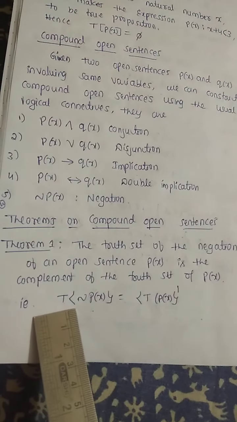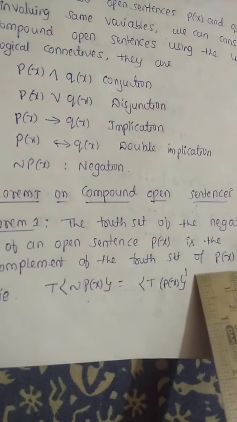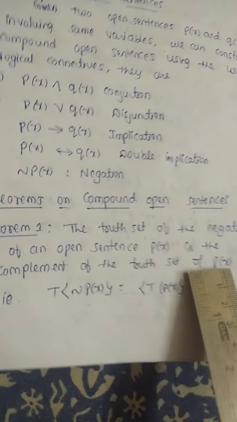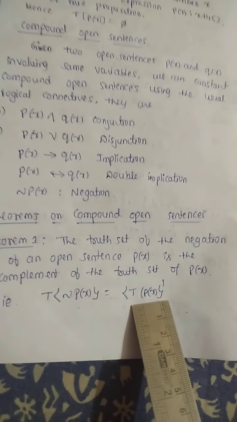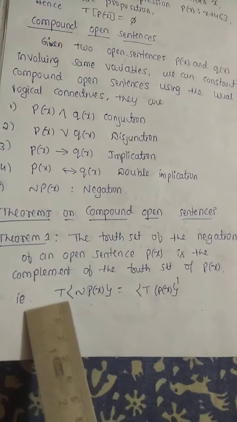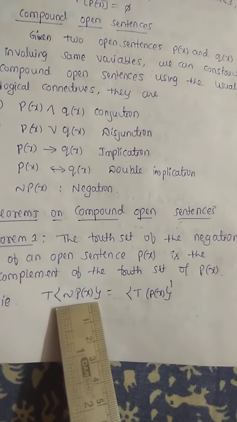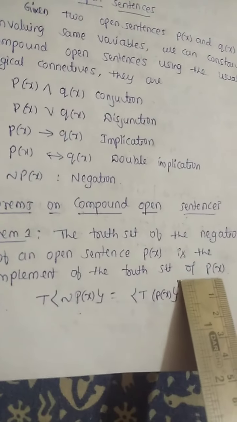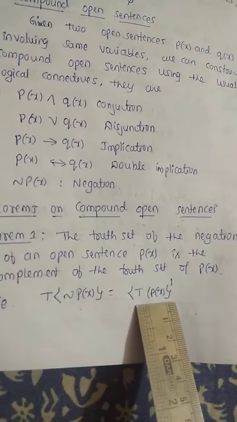The truth set of negation of P of x is the complement of the truth set of P of x. That is, in words, the truth set of the negation of an open sentence is equal to the complement of the truth set of the open sentence. Okay.